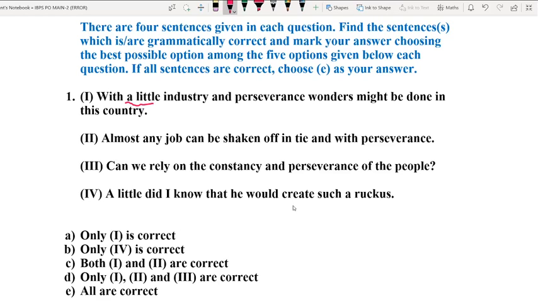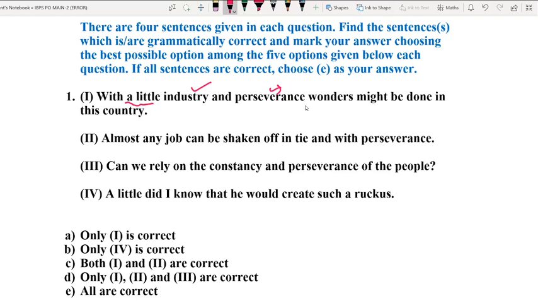A little carries a positive meaning and refers to some quantity of the uncountable noun that has been referred to, while little carries a very negative meaning. So the sentence talks about a little industry. Industry here is uncountable and refers to hard work. With a little hard work and perseverance. Perseverance means relentless effort, ceaseless effort, continuous effort, right?